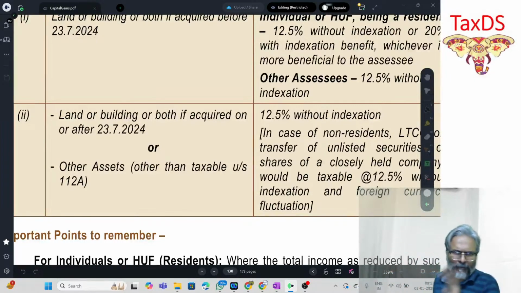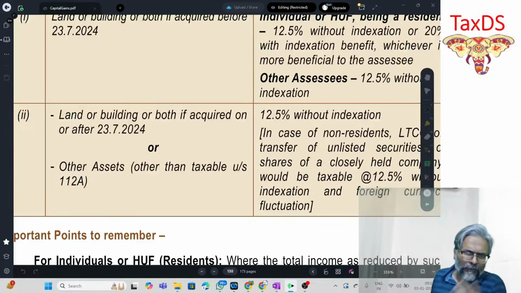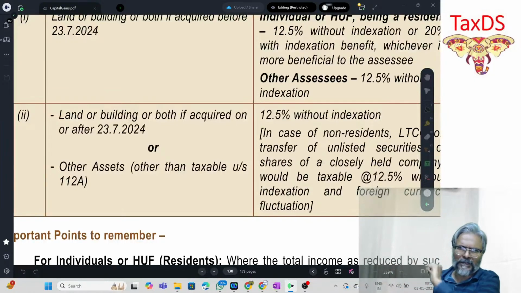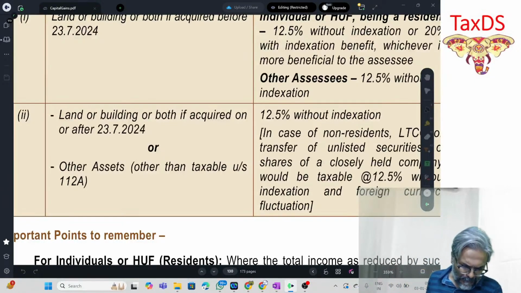Only then would this alternative be applicable. For a land and building acquired on or after 23rd July 2024, students, you would have to go only with the position after the amendment, and that is 12.5% charge on the long-term capital gains, which is computed without indexation.